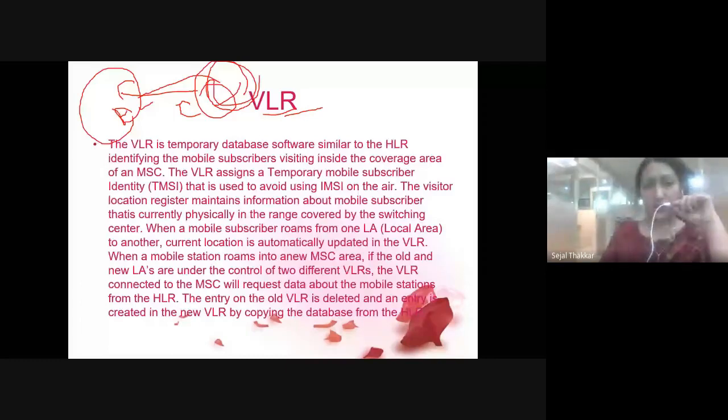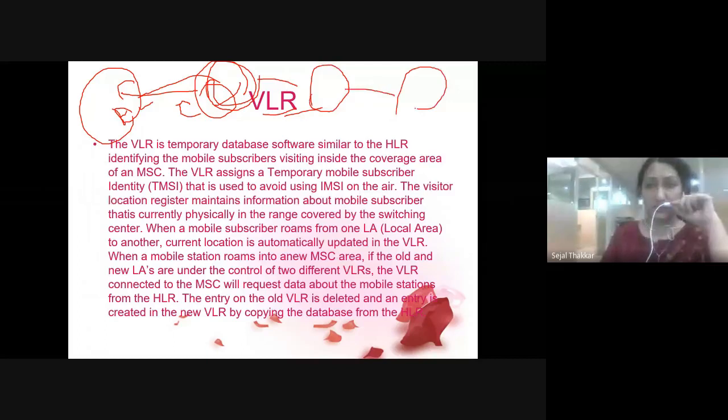So the visitor location register is storing my information temporarily in the database. If I go now to Bangalore from Mumbai, then I go to Goa, all these will be my visitor locations. So every time I change the place, my visitor location database will change my information, right?